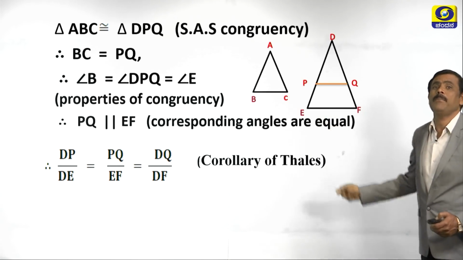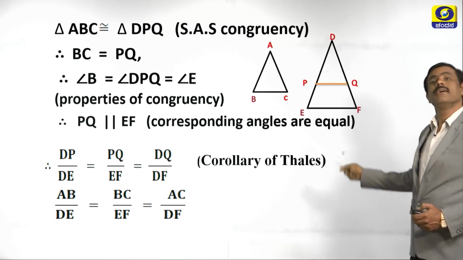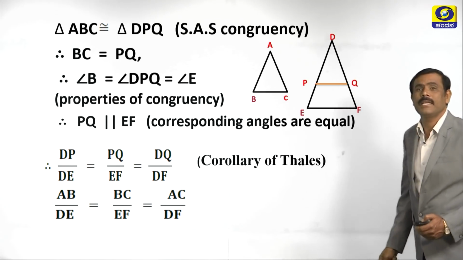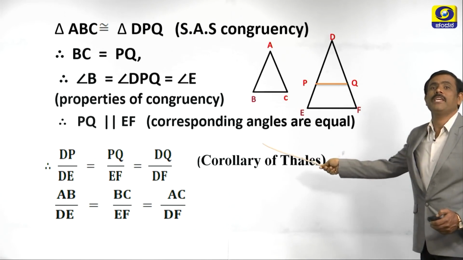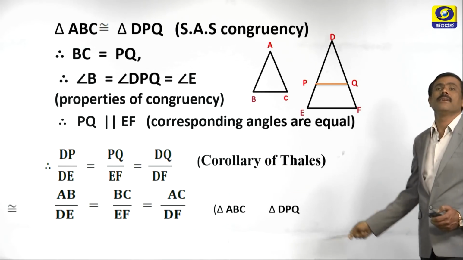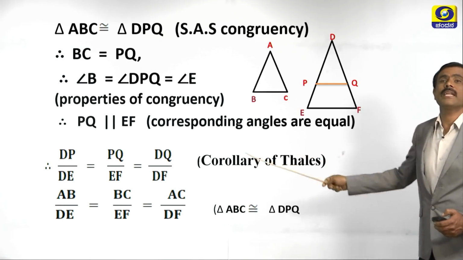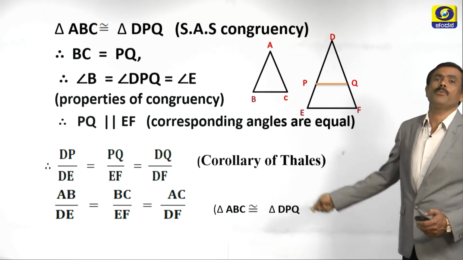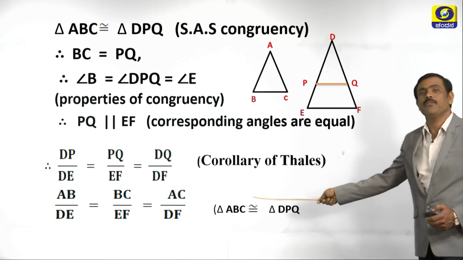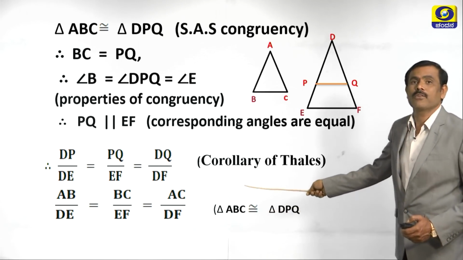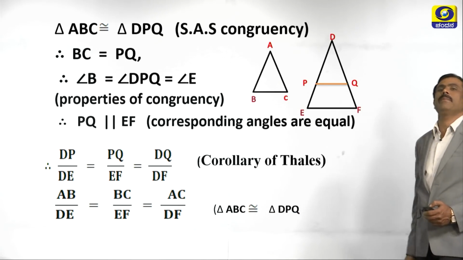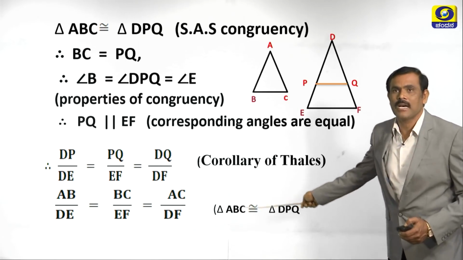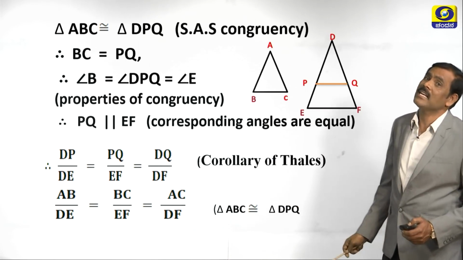In the place of DP, we can write AB, construction, or triangle ABC is congruent to triangle DPQ. In the place of PQ, we can write BC. In the place of DQ, we can write AC. Therefore, DP by DE equals PQ by EF equals DQ by DF becomes AB by DE equals BC by EF equals AC by DF. So, we have proved here. Since the sides are proportional, these two triangles are similar.